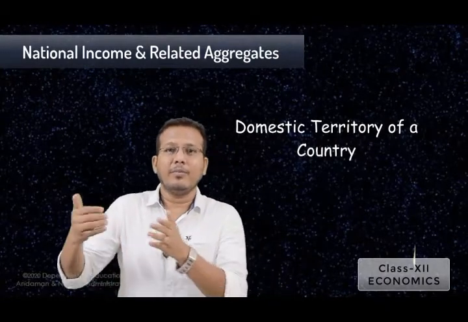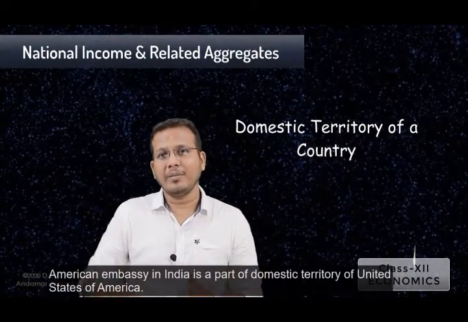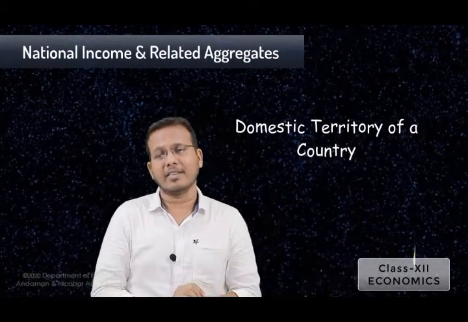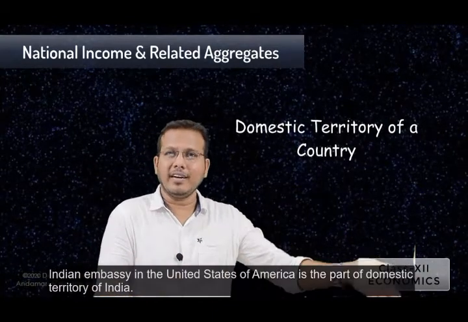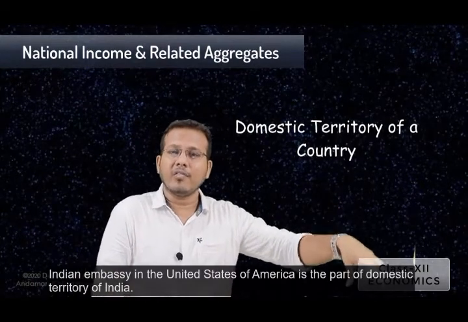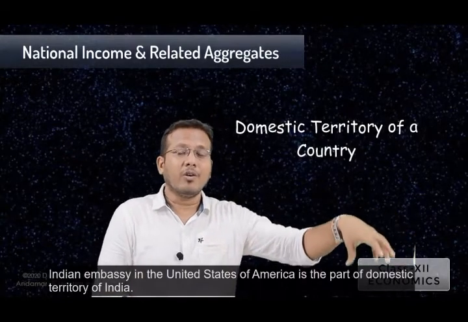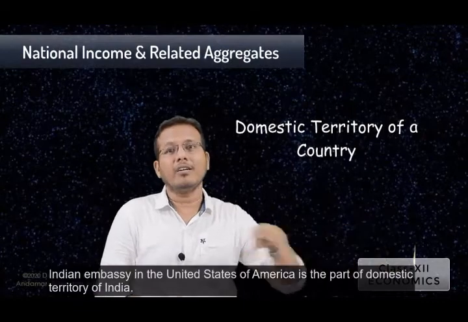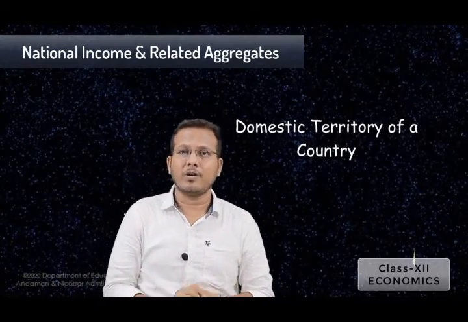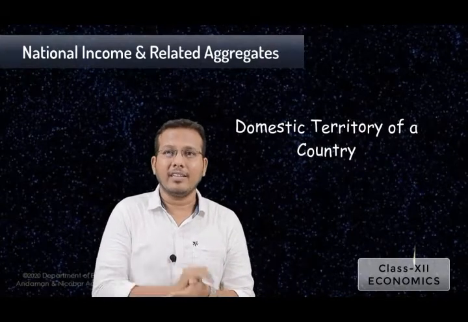Take an example, if an embassy or consulate building of America is situated in our country, at that time that building will be considered to be the domestic territory of America. At the same time, our embassy in America will be considered the domestic territory of India. Why is it considered the domestic territory of India? Because that building is completely administered by our government. So while calculating the national income, we need to keep in mind the concept of domestic territory, so that the income can be included.